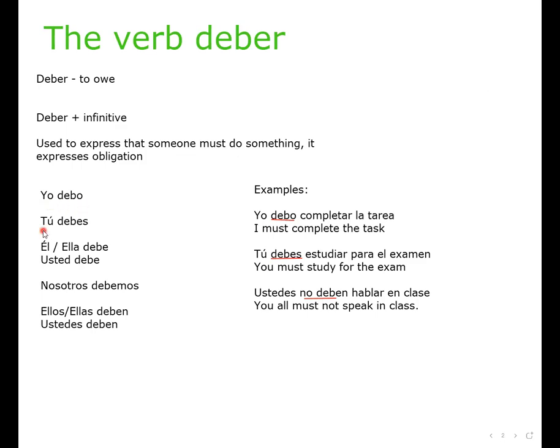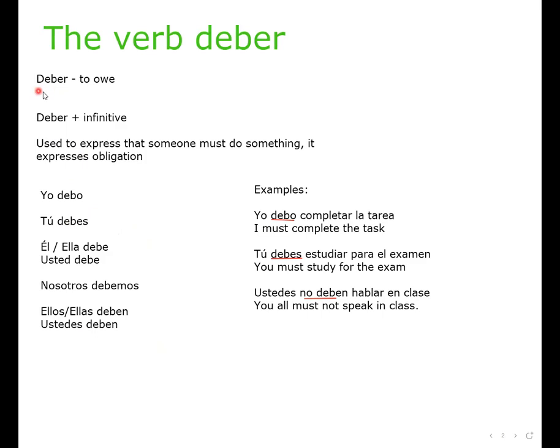Yo debo, tú debes, él, ella debe, usted debe, nosotros debemos, ellos, ellas deben, ustedes deben. Now, the translation here, if you were to literally conjugate it, would mean I owe, you owe, etc.